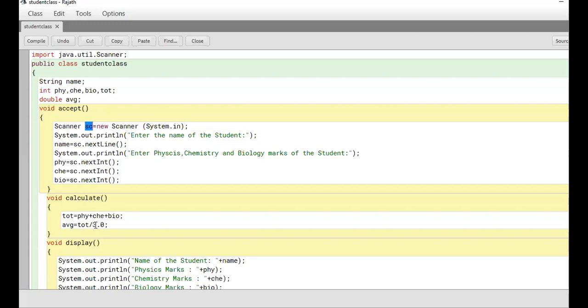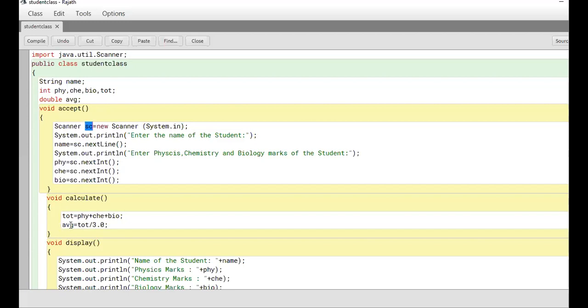Assume total is 16. When you divide by 3, you must get 5 point something. But if I just say total by 3, it is only 5. For that reason, I am making this a double type. 3.0 is the double type. Integer by double, the output comes in double format.